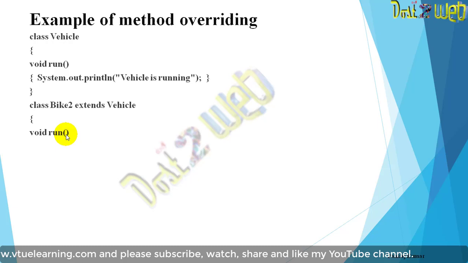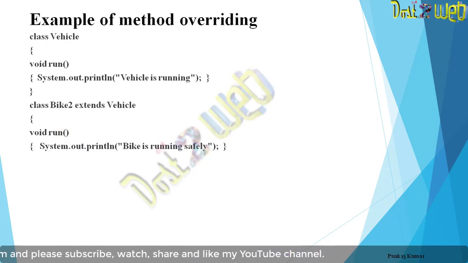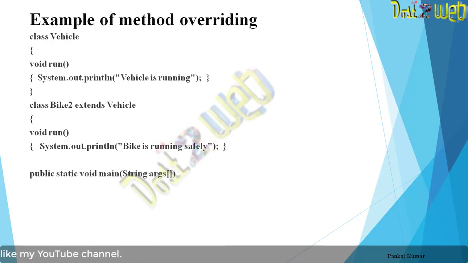That means it will be the method overriding concept. Now here I am just printing the statement "Bike is running safely." Now let's create a main method. Create the object and call the method run, because run is the same method in both classes.